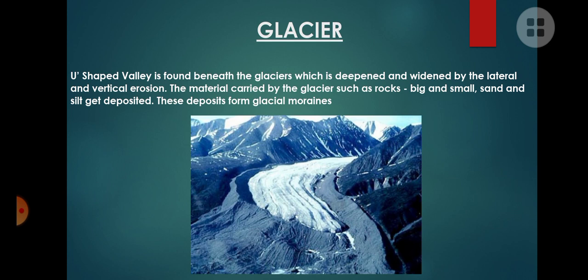Small rocks and small dust pieces were pushed down to form a moraine. Look at the white deposit in the picture. They are called moraines.